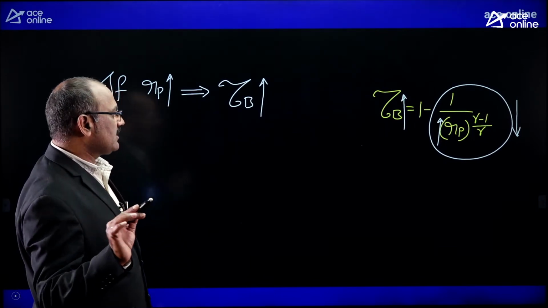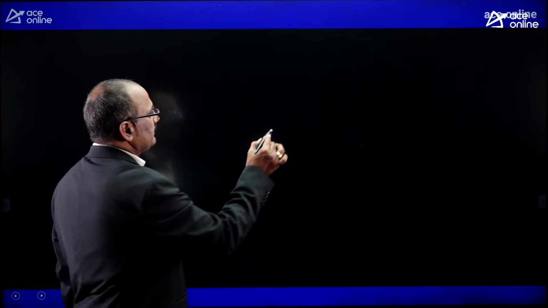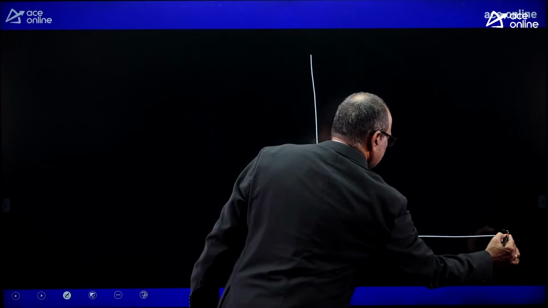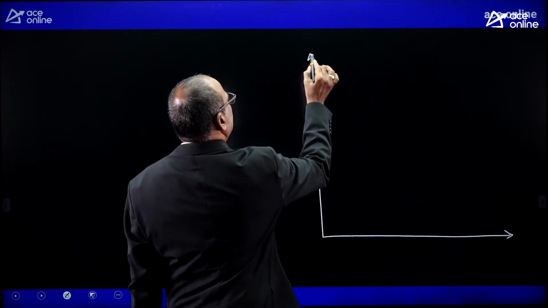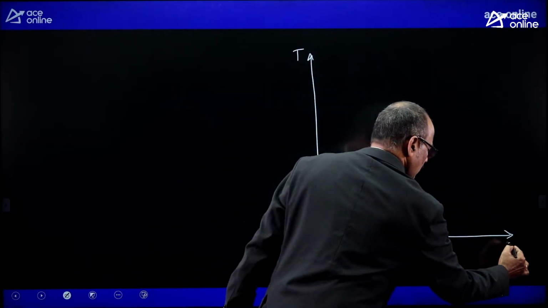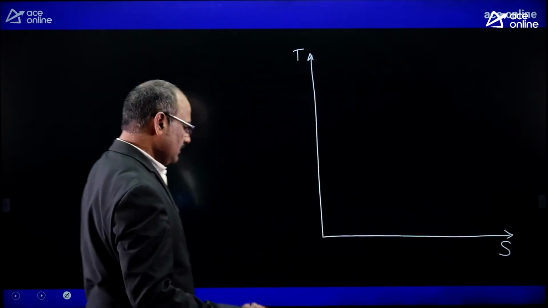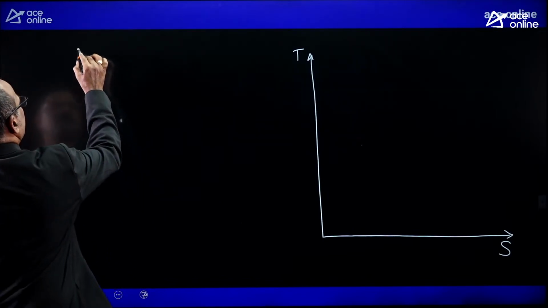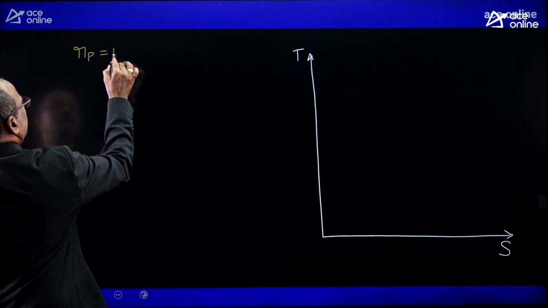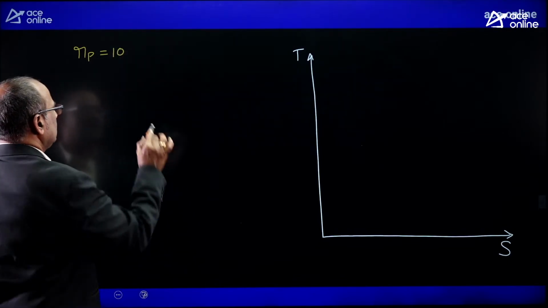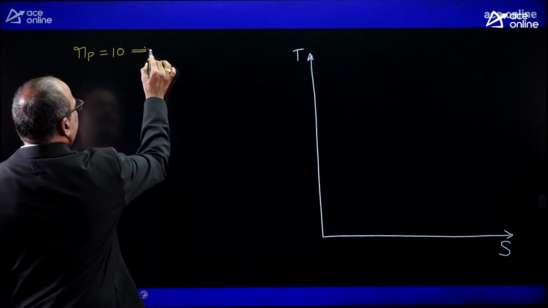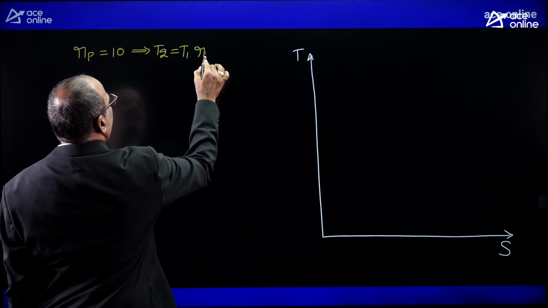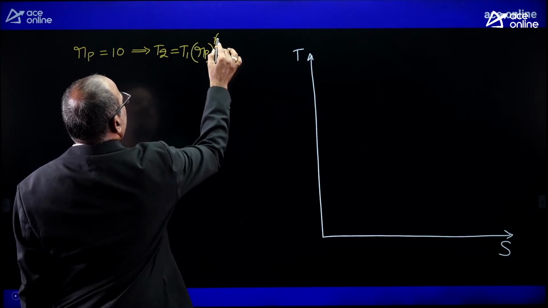For deciding the net work output, let us project the temperature versus entropy coordinate system. Corresponding to compression ratio, let it be Rp equal to 10. As you know, the temperature after compression T2 is equal to T1 into Rp power (gamma minus 1) by gamma.